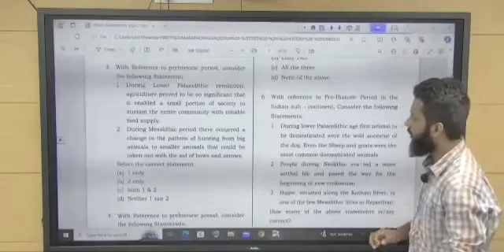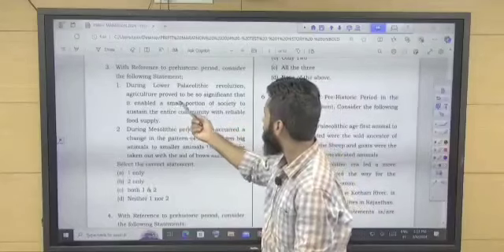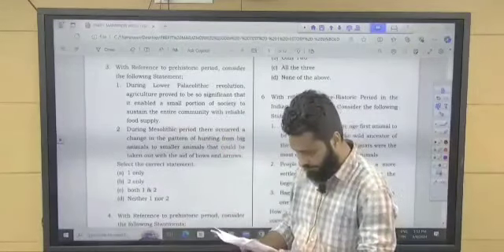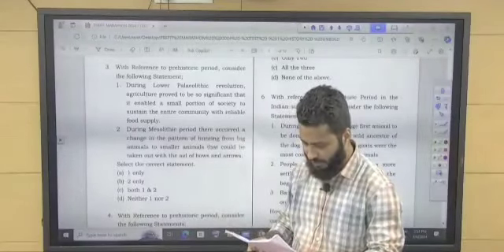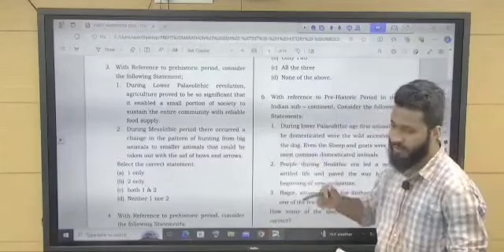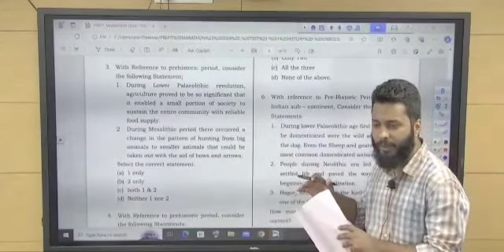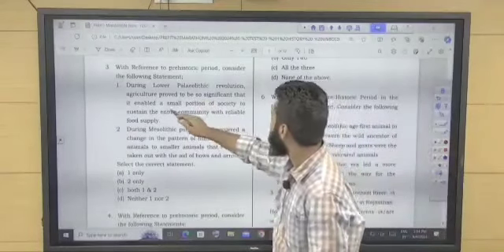So let's come to the question. During lower Paleolithic revolution, agriculture proved to be significant in that it enabled a small portion of society to sustain the entire community with reliable food supply. Now, this period is marked by not having permanent settlement, right?